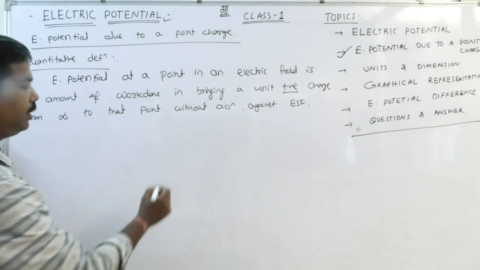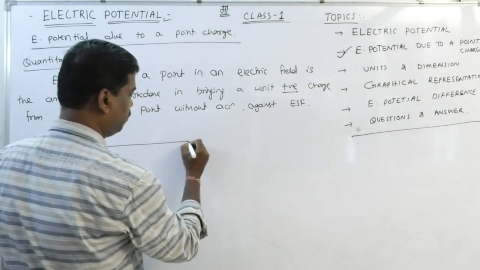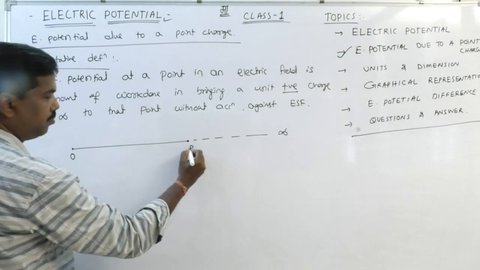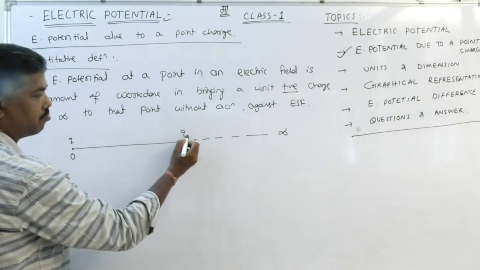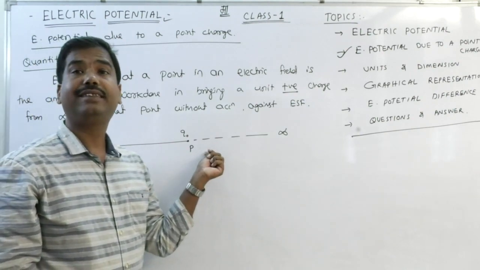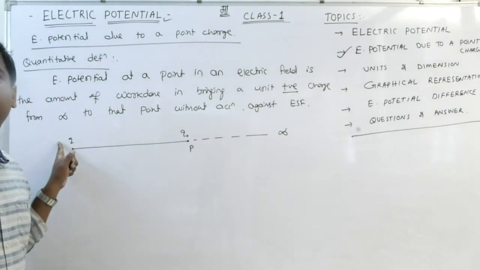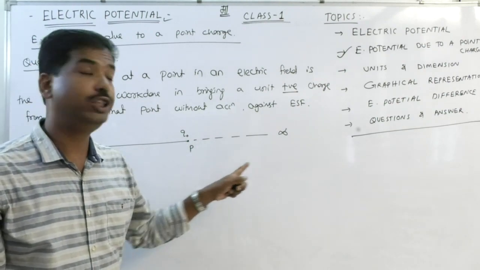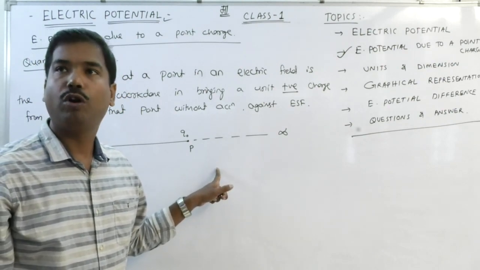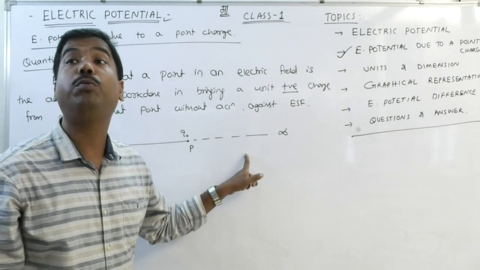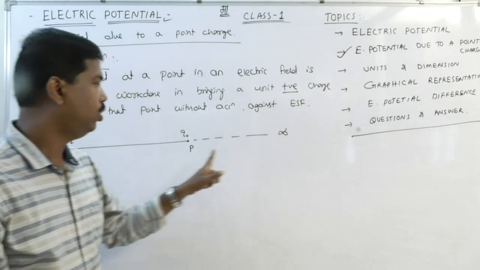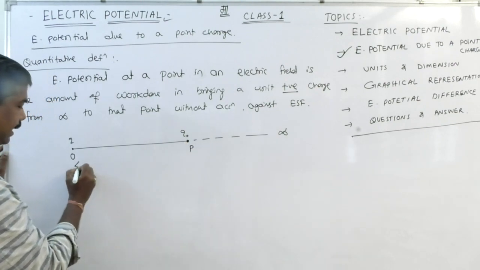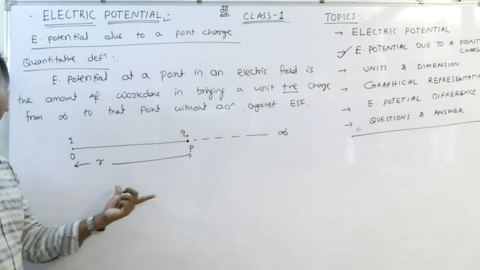Electric potential, listen to me. Let a charge Q be the source charge placed at O, and a charge Q0 is brought from infinity without acceleration, that is with uniform motion, towards the source charge. The observation point P is at a distance r. Clear?